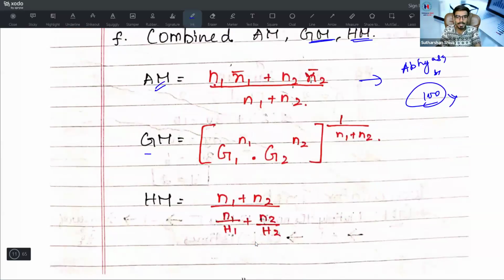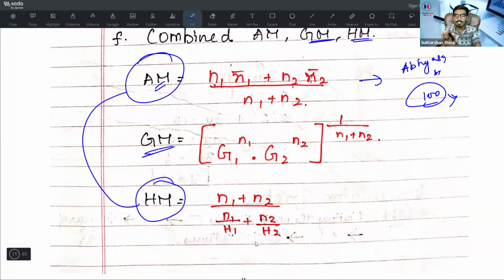Then geometric mean and combined geometric mean will not be tested. They may be tested on arithmetic mean or harmonic mean. These two, they may be tested for sure. But geometric mean is somewhat complex, so they may not test you. If they test you, just write based on the formula and you can easily work it out.